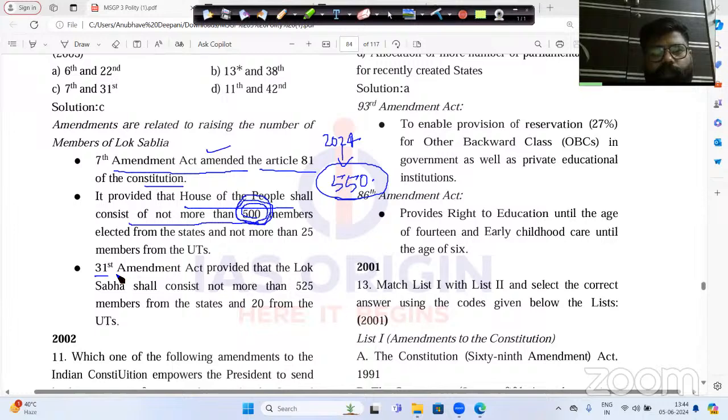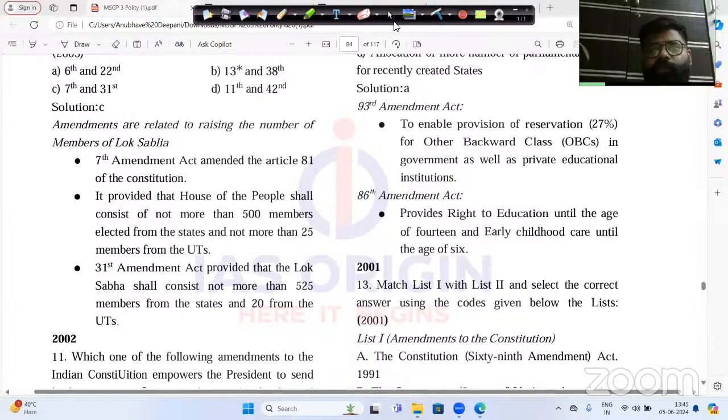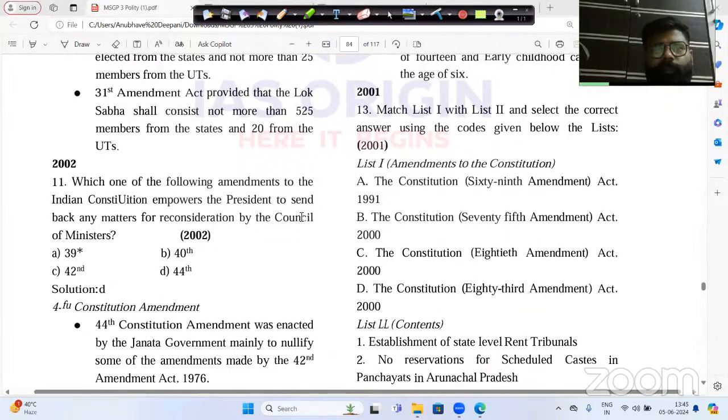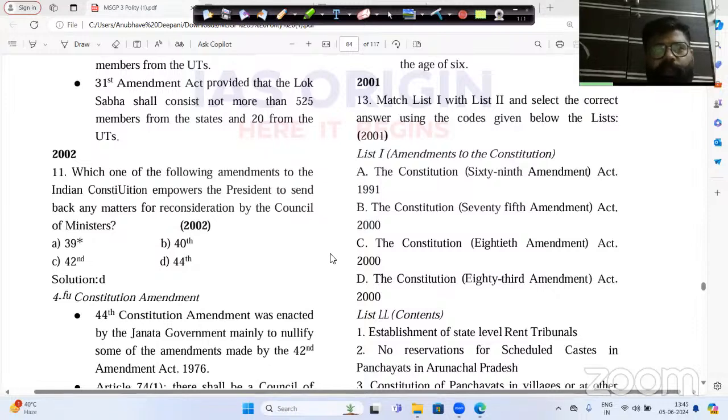Now here you see that under the 31st Constitution Amendment, how much was the maximum number? It was 525. And in 2024, the maximum number is 550. In the 500 members, not more than 25 members were from the UTs, and in 525 not more than 20 members from the UTs. So please do remember these two constitution amendments, the 7th and the 31st Constitution Amendment, through which the members of the Lok Sabha were increased.